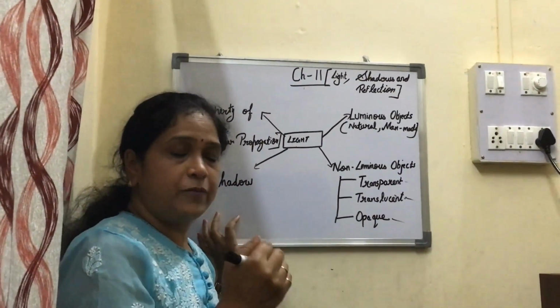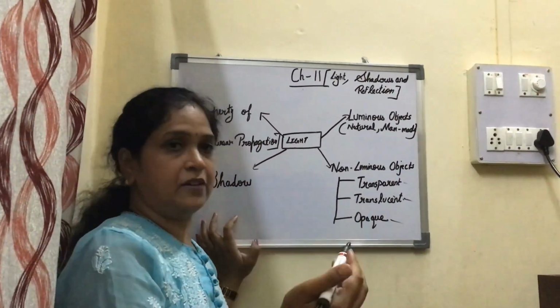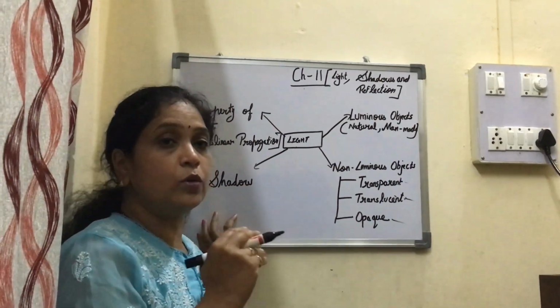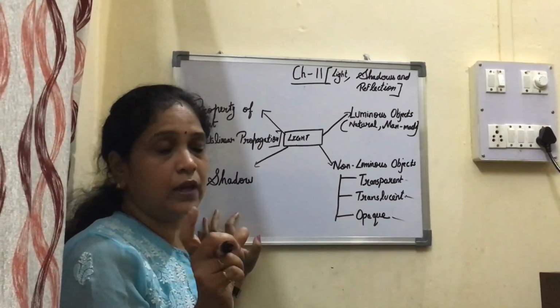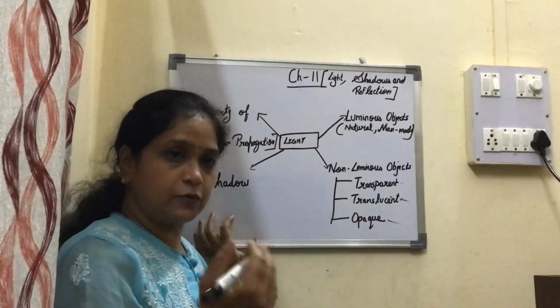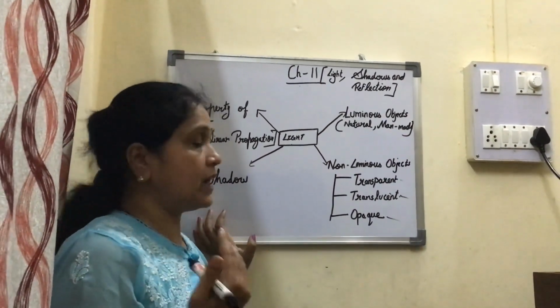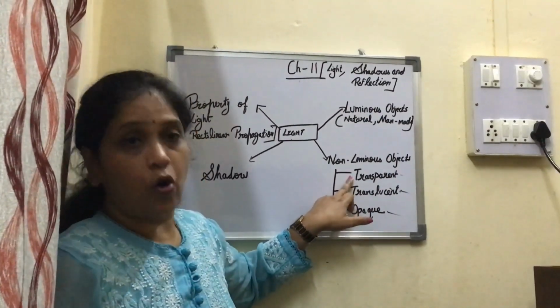That means if things are there behind that transparent object, then we would be able to see. For example, take the example of clear glass. Now if anything is there behind that glass, we would be able to see or not? That's why glass will be called a transparent object.